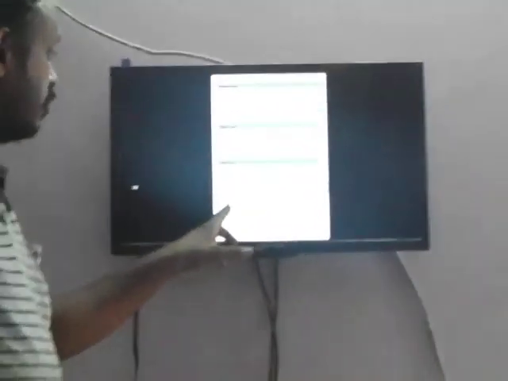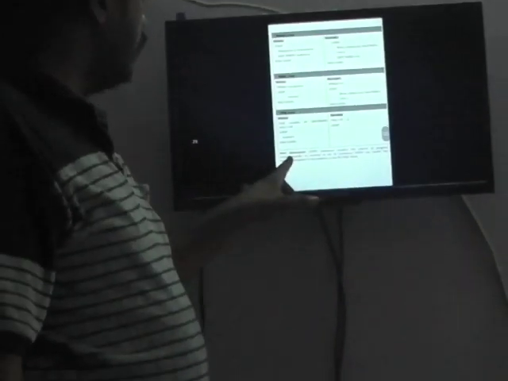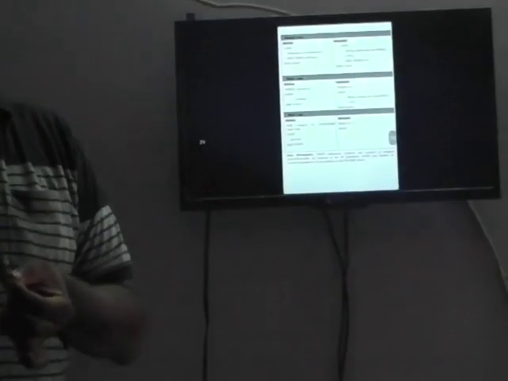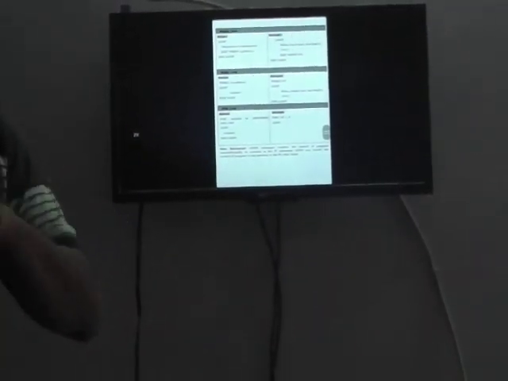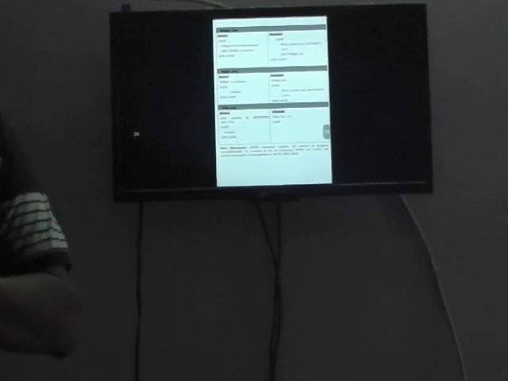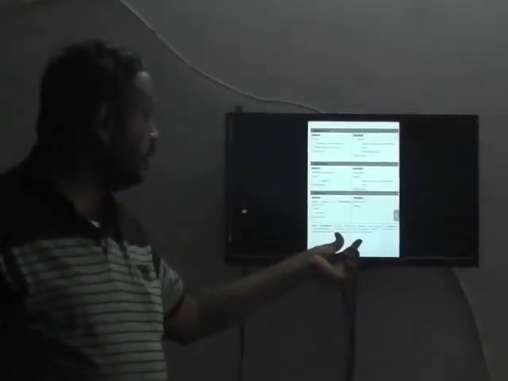Then another one, the common thing is the GOTO statement. It transfers the control of the program unconditionally. All of you know GOTO is simply unconditional, whereas otherwise there is a condition, and only then the control is transferred. Without any condition, you can transfer your control from one place to another. This is mostly not required many times. Why? Because without a condition, why would we transfer the control? So commonly people do not prefer it. This is the GOTO statement. So these are the control statements in the PL/SQL block.